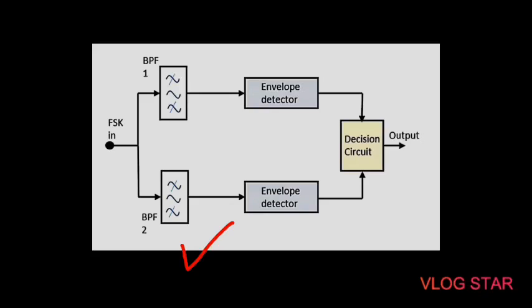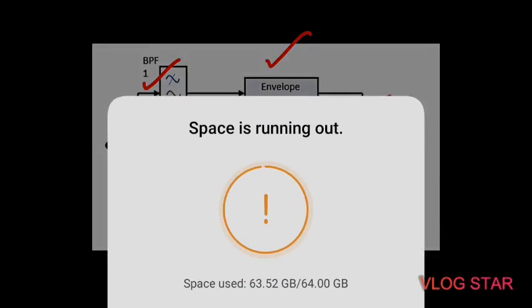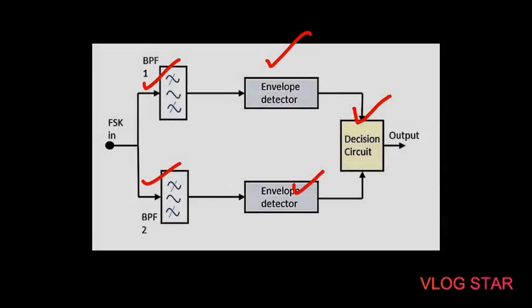The FSK signal is passed through these two band pass filters. This is band pass filter 1 and this is band pass filter 2, tuned to the space and mark frequencies. The outputs from these two BPFs, that is band pass filters, look like an ASK signal, which is given to the envelope detectors, and the signal in each envelope detector is demodulated simultaneously. The decision circuit chooses which output is more likely and selects it from one of the envelope detectors.